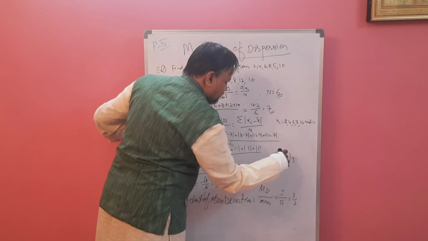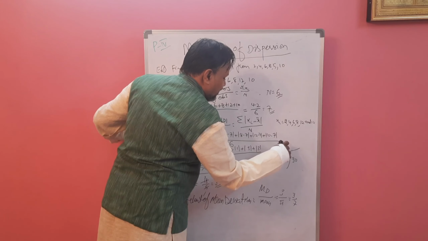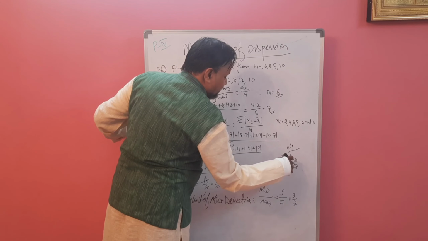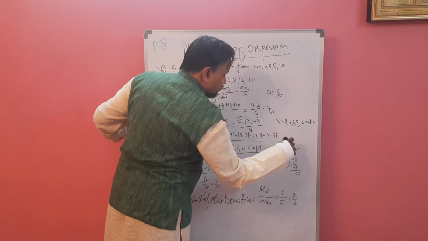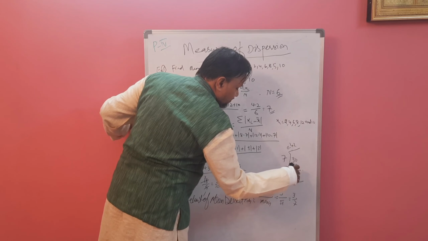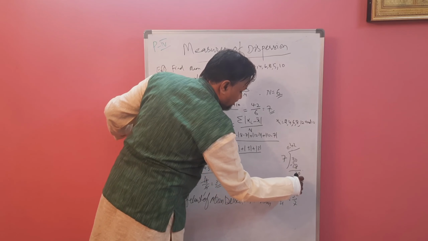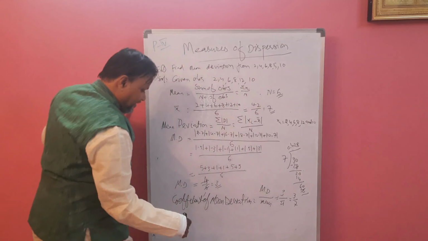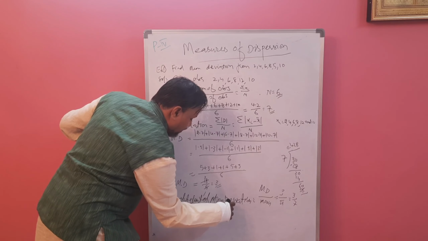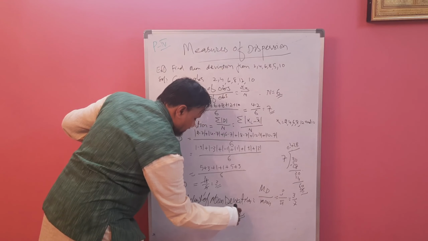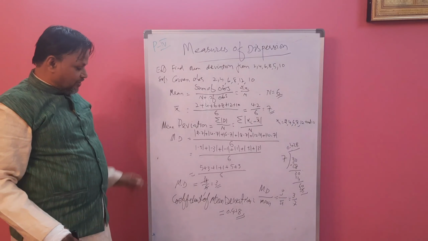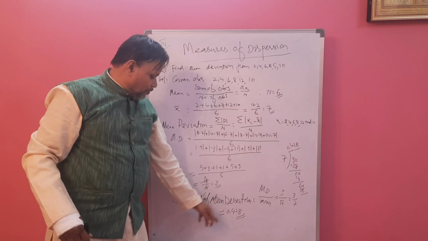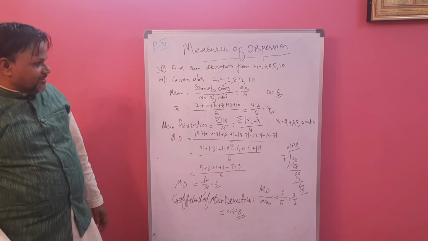Divide 3 by 7. It does not go, so put the point and take 0 there. 4 7s are 28, now 2 you will get, 0. 2 7s are 14. 6. Up to 2 places or 3 places if you want to take. 8 7s are 56. Like that. Our coefficient is 0.428. This is called the coefficient of mean deviation. Mean deviation is 3, and the coefficient of mean deviation using mean is 0.428.